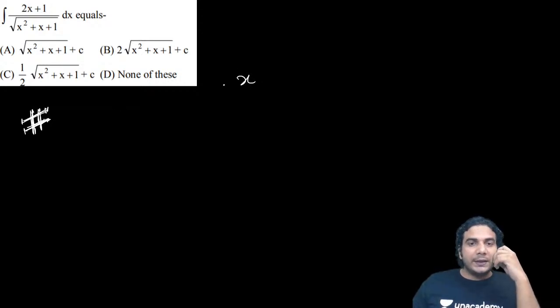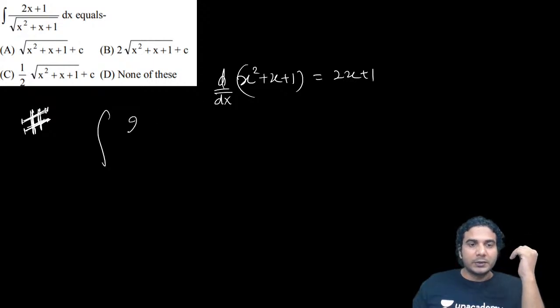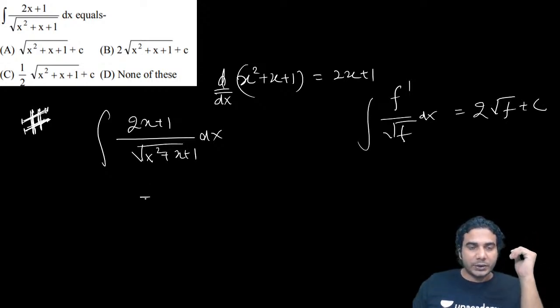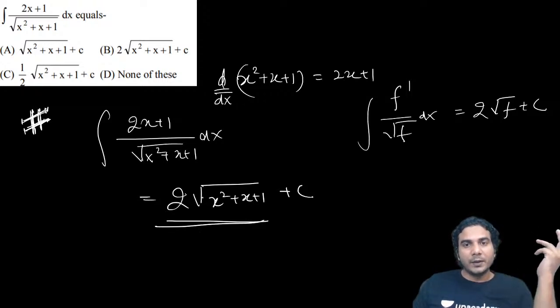So in this you can see that the derivative of x square plus x plus 1 is nothing but 2x plus 1, which is written in the numerator, right? So this is 2x plus 1 upon under root of x square plus x plus 1 dx. So it is f dash upon under root of f dx, right? Which is nothing but 2 root fx plus c. So a straightforward question. So it will be 2 under root of x square plus x plus 1 plus c, alright. So directly you can solve it. Not a problem at all.